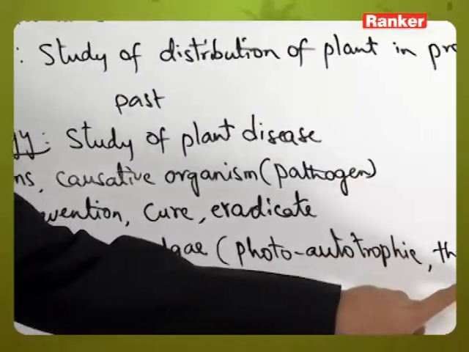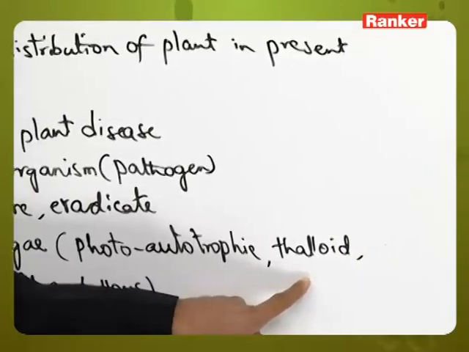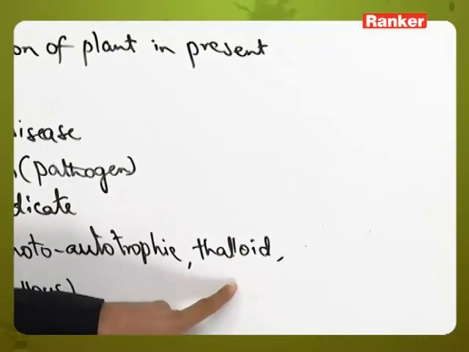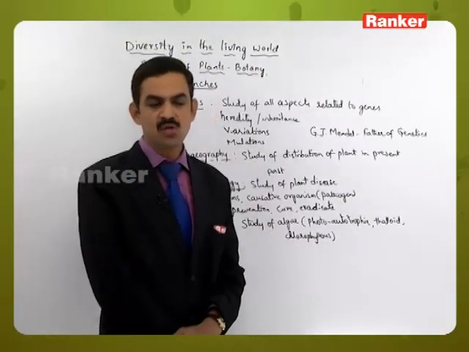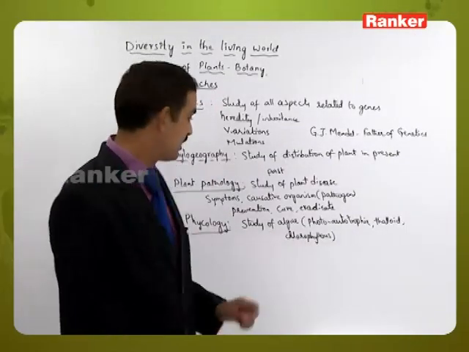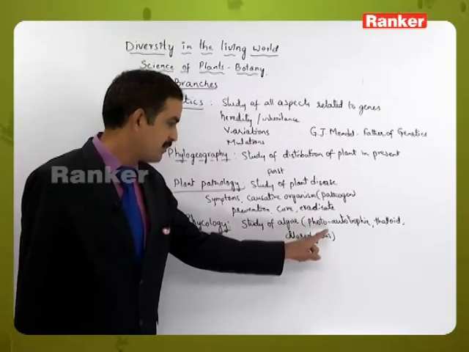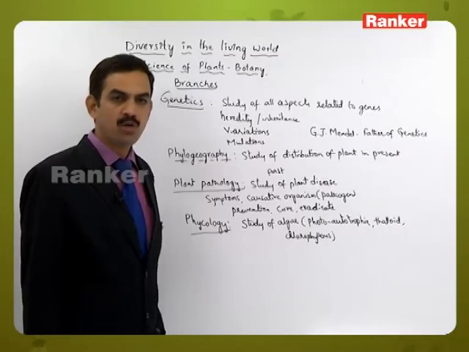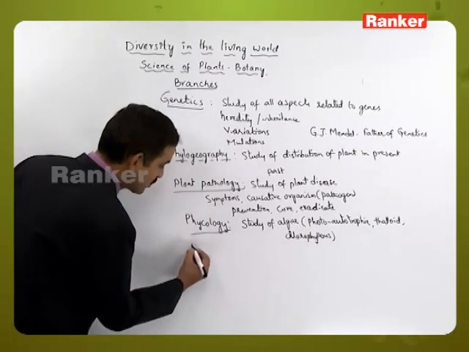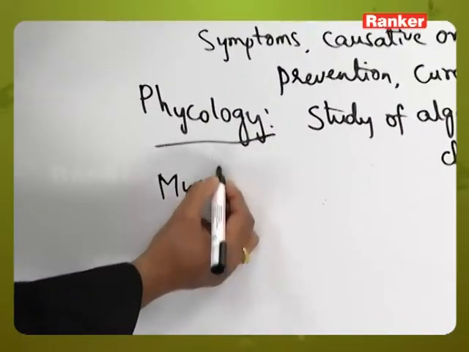photosynthesis. And the plant body is not differentiated into root, stem and leaf, so that is why we call it a thalloid plant body, and they have chlorophyll molecules which are useful for the photosynthetic process. So the study of such organisms, that is photoautotrophic, thalloid and chlorophyllous organisms, is called phycology. Then the next one is mycology.